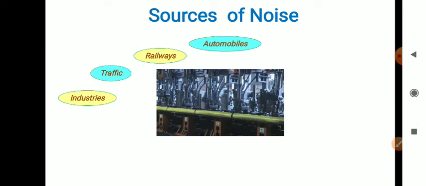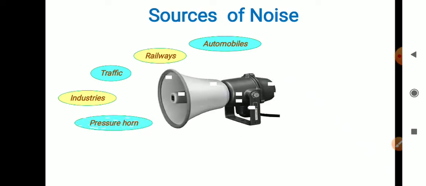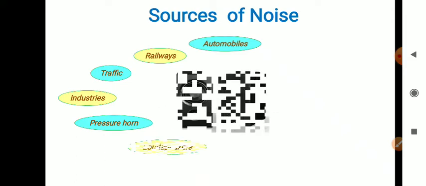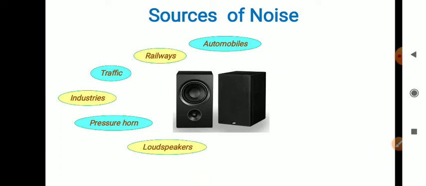Next is the pressure horn. Pressure horn means the hooters present in cars and mainly in ambulances and police cars. Next is the loudspeaker.